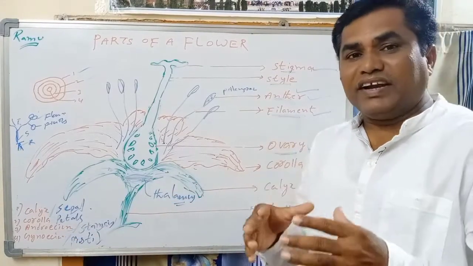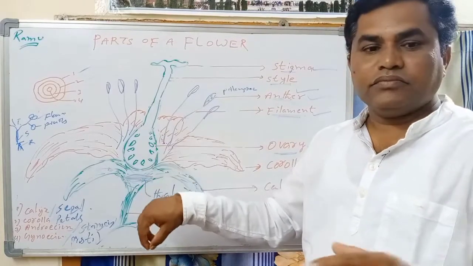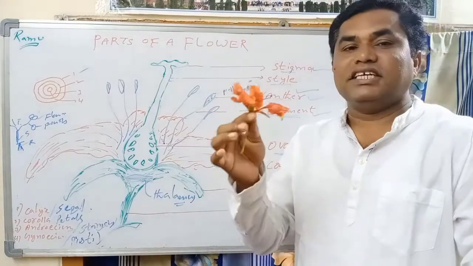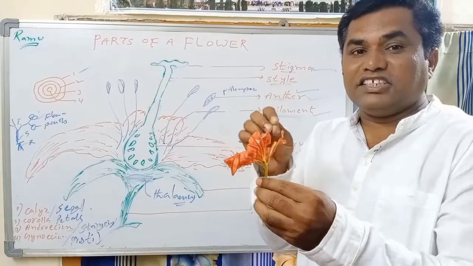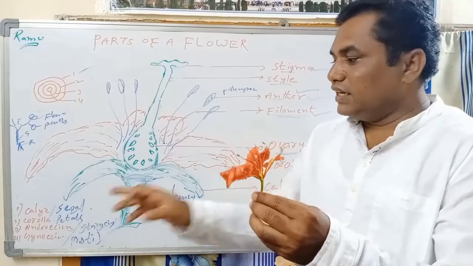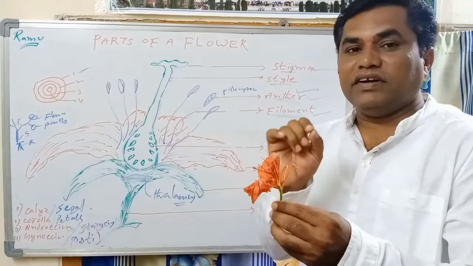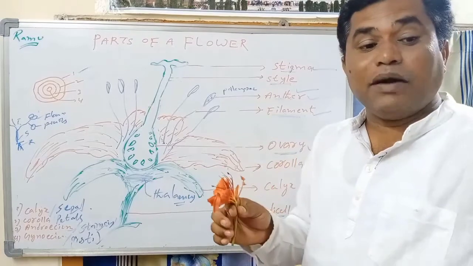If the flower consists of both androecium and gynoecium, that flower is called a bisexual flower. Bisexual flower means a flower consists of both sexes. Such flowers are called what? Bisexual flower.